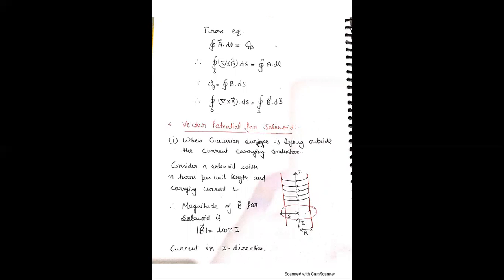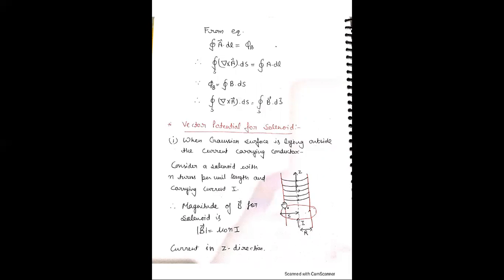Taking two examples to find the vector potential for a solenoid. First, this is the solenoid with n turns per unit length and carrying current I in the z direction. There are two cases. First, when the Gaussian surface is lying outside the current carrying conductor. Here the current is along the z axis.